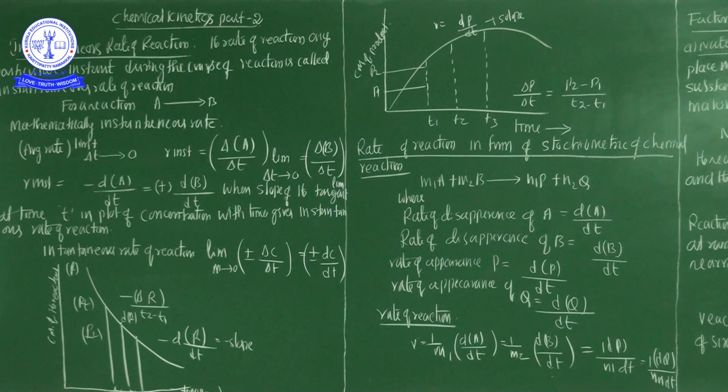So the nature of the reactants is the first important key point deciding the rate of the reaction.